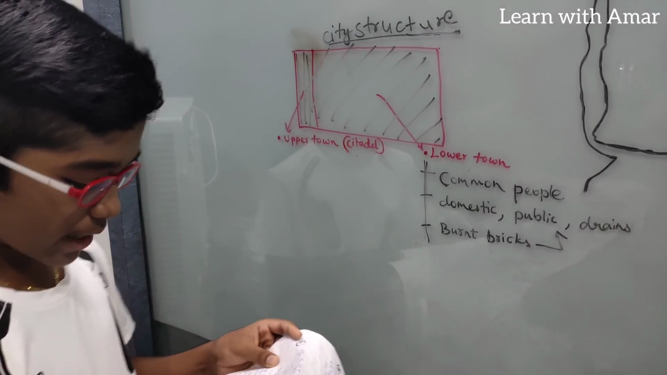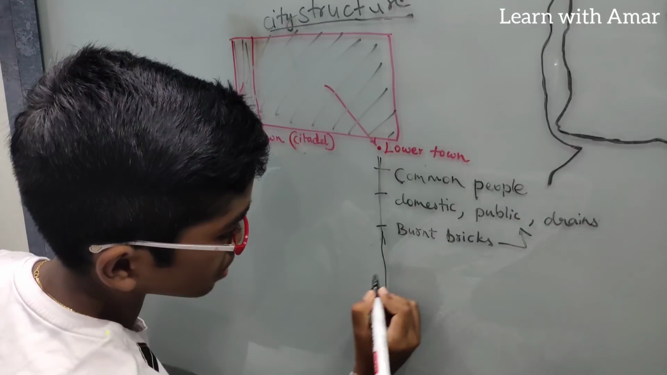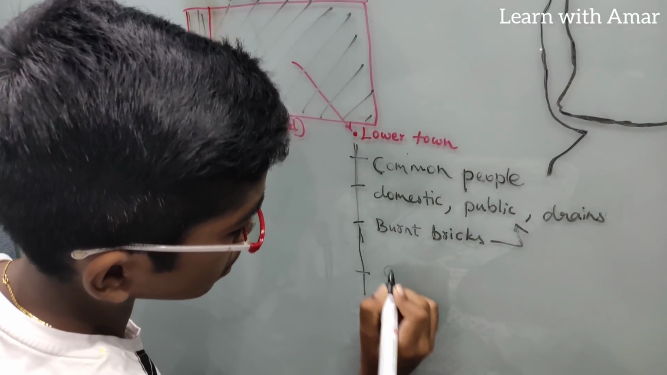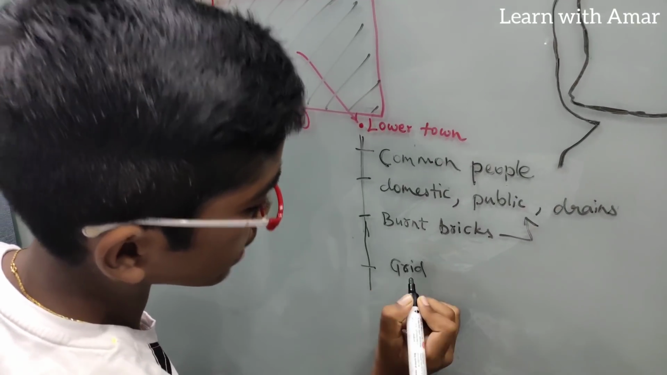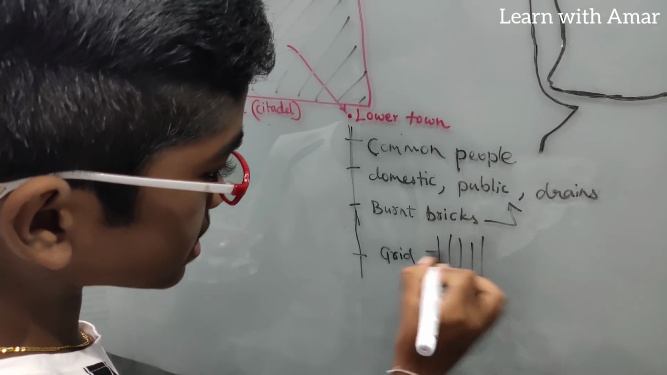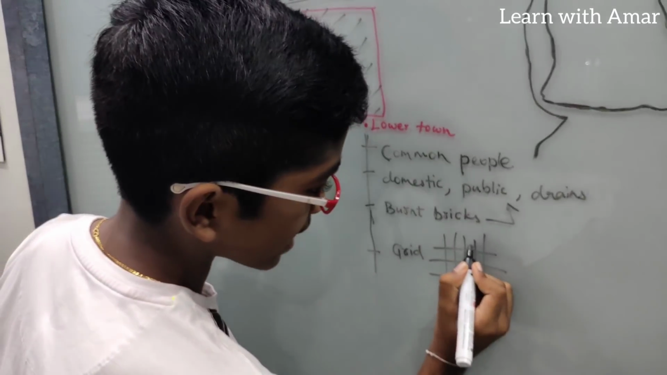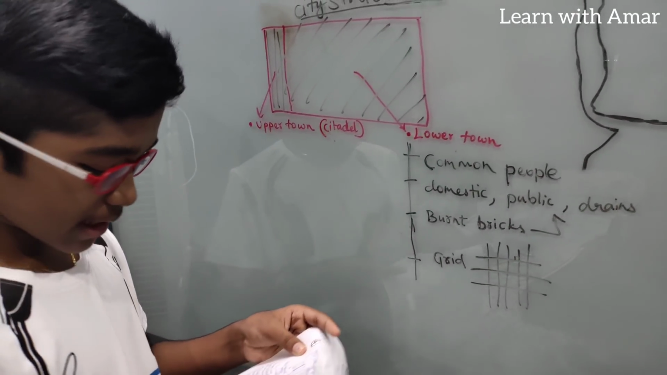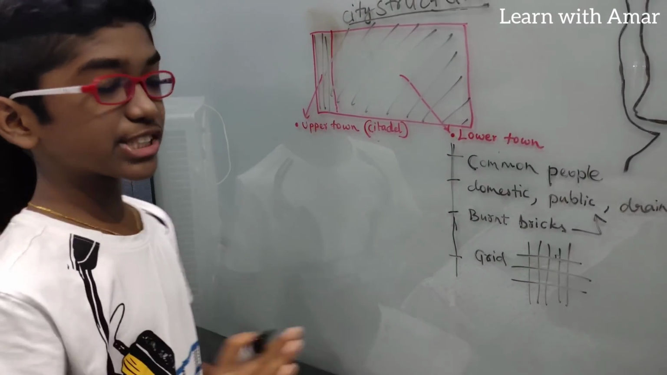And also coming to the streets, the main streets of this lower town followed a grid pattern. You know a grid, right? A grid is nothing but straight lines which cut each other at 90-degree angles. So this we call a grid. These are the specialties of lower town.